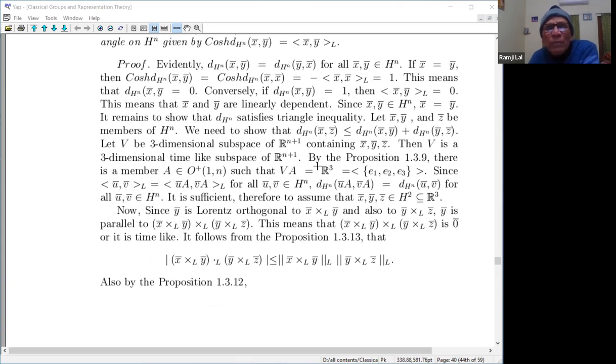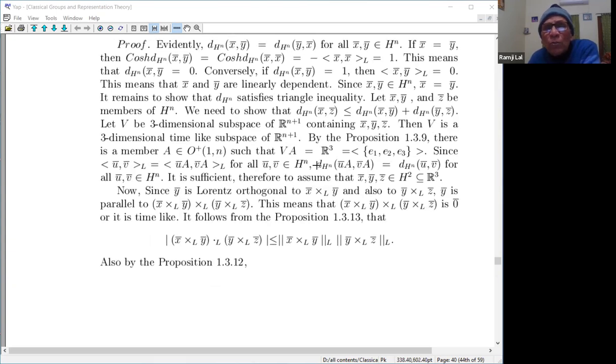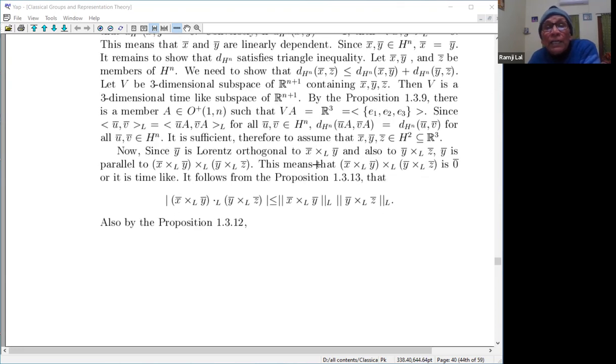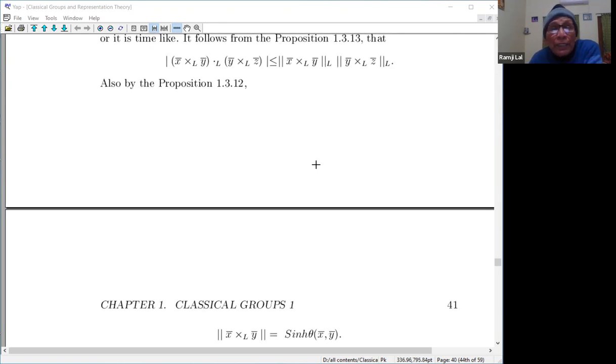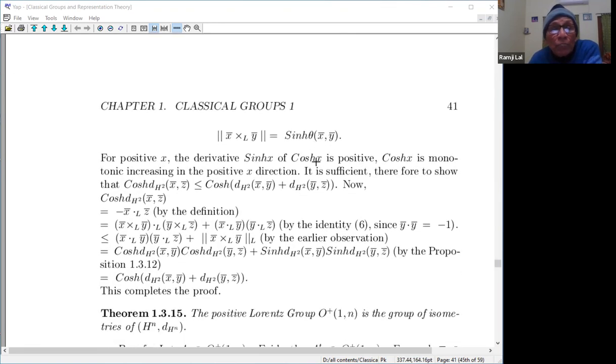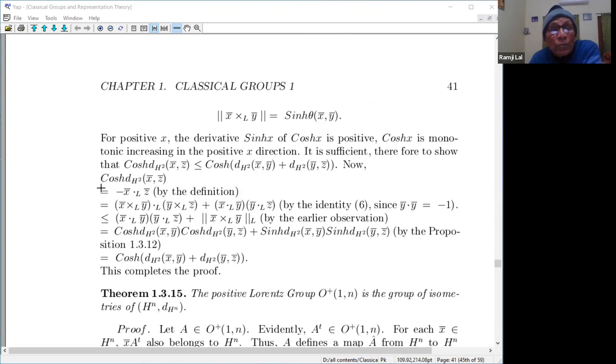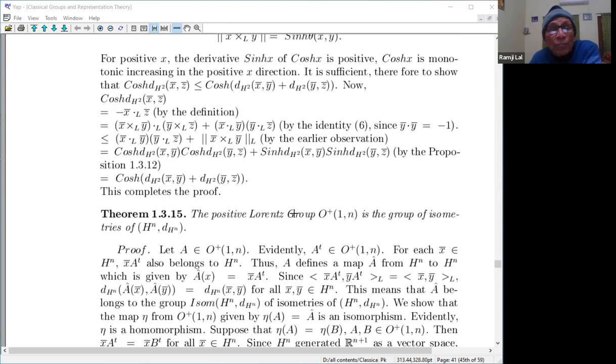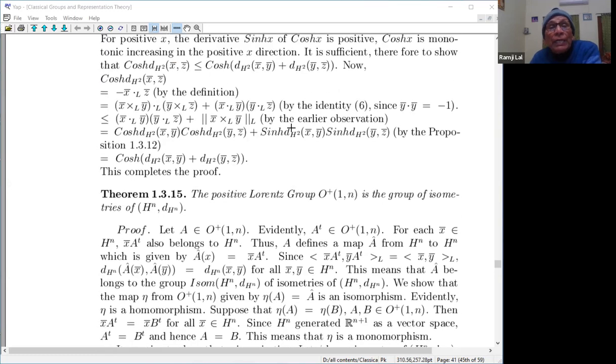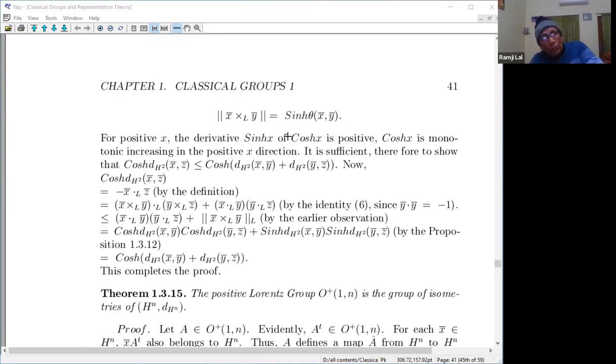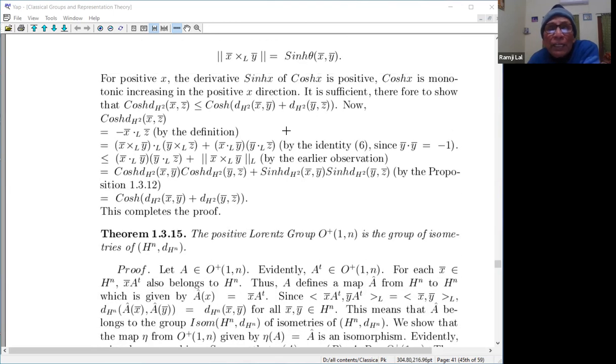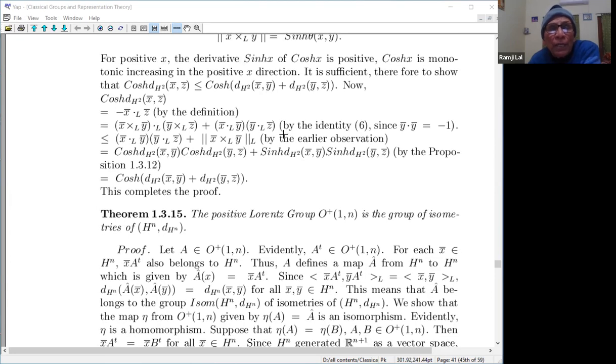You are competent enough, maybe more than me, to do this kind of calculation, and you can see that this is indeed a metric. The triangle inequality part is the only part which is required, and that too follows from the fact that cos hyperbolic is a monotone function. So this completes it. So this is a metric. I may send it to you and you can see it. It's very easy. I don't think that I should waste time here.